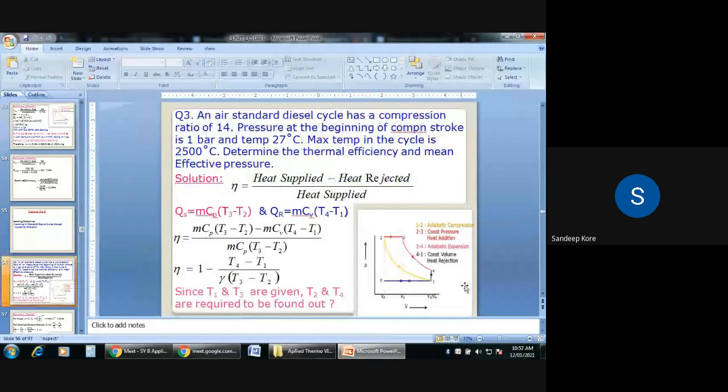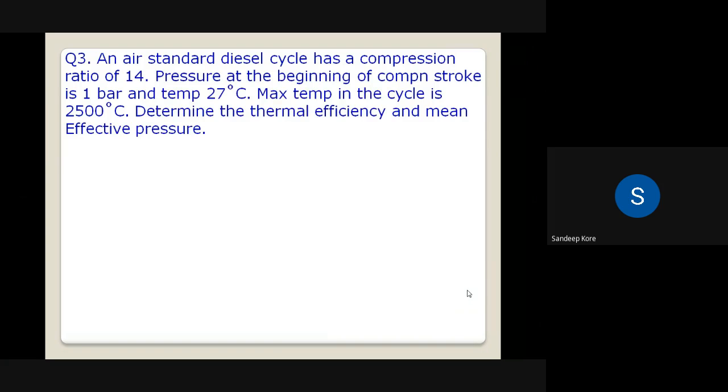Okay. So all of you are requested to write down this data. An air standard diesel cycle has a compression ratio of 14. Pressure at the beginning of compression stroke is 1 bar. Temperature is 27 degrees centigrade. Maximum temperature in the cycle is 2500 degrees centigrade. Determine the thermal efficiency. We'll stop up to the thermal efficiency only. So this is the given problem statement.